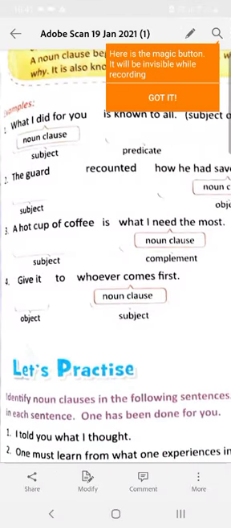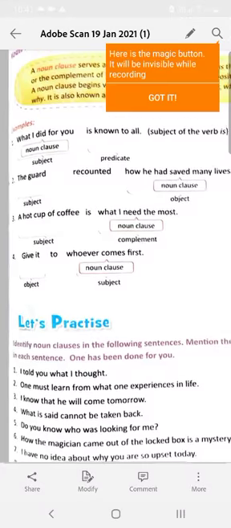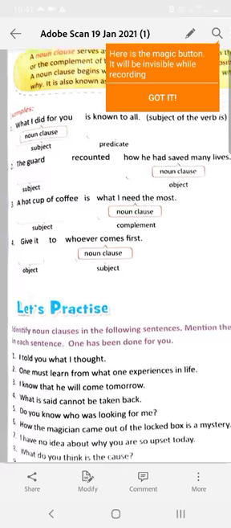Again, the guard recounted how he had saved many lives. The guard is the subject, recounted is the verb, and how he had saved many lives is the subordinate clause. This subordinate clause is the object of the verb recounted, so it is a noun clause.